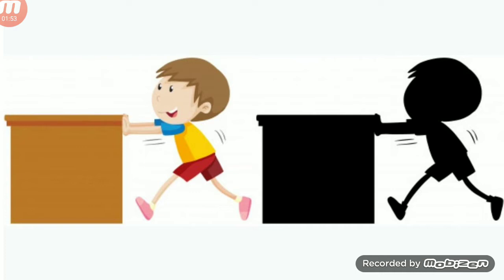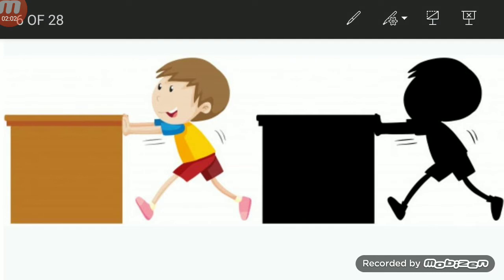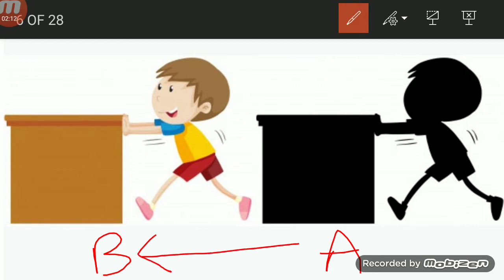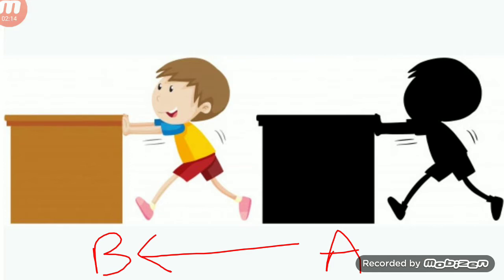To understand this term, let us see some examples. Suppose you want to move a desk from point A to point B. How will you do that? You will push the desk from point A to point B. Here the pushing is nothing but the force. You apply the force in the form of push.